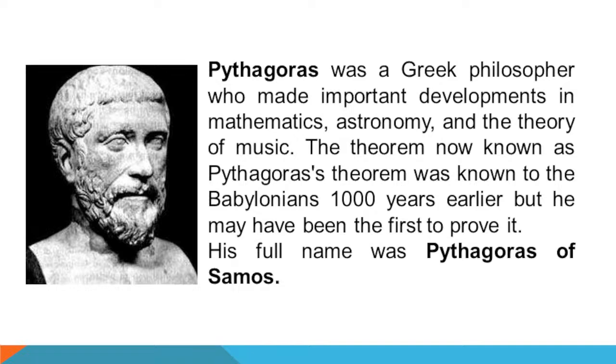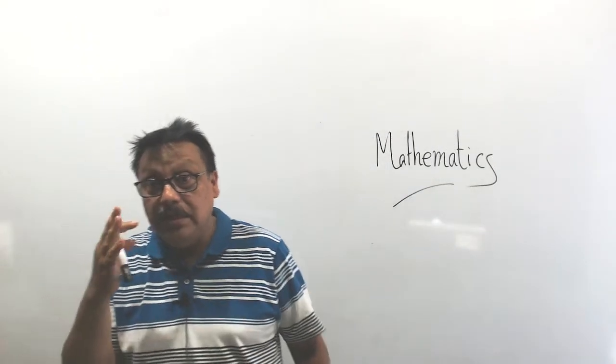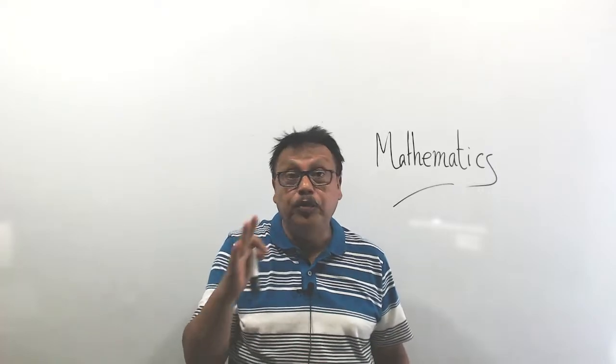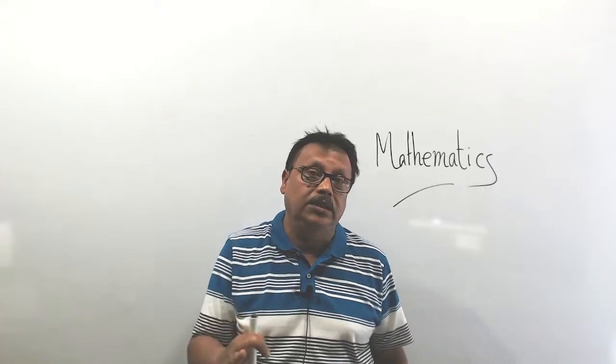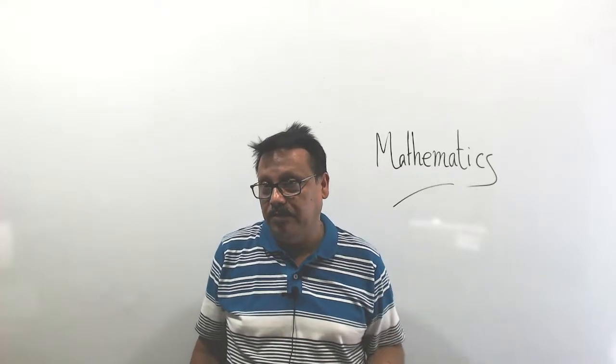The theorem now known as Pythagoras theorem was known to the Babylonians thousands of years earlier. Understood? Now we are doing the theorem, but it was invented thousands of years before, in Babylonian times. But the thing is that Pythagoras was the first. He proved that theorem in detail and easily for us. That's why the name of that theorem is Pythagoras theorem.